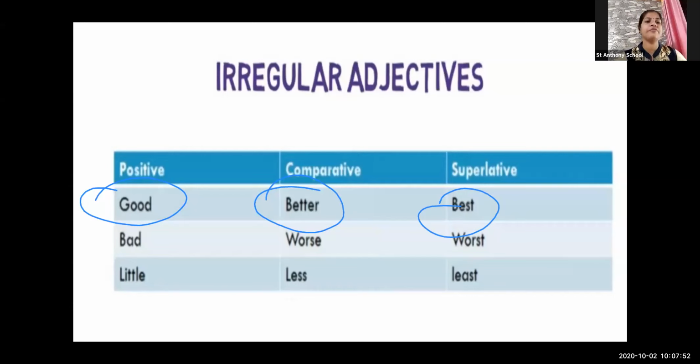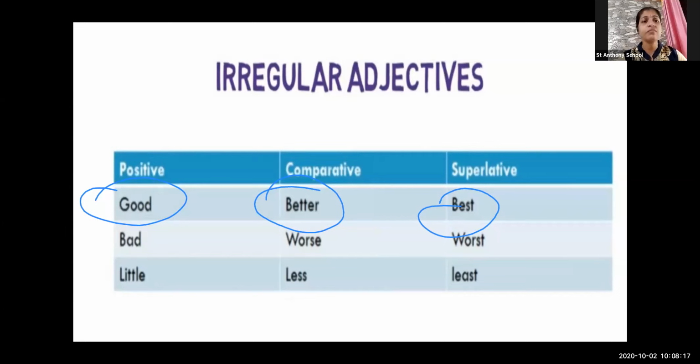Okay, let me give you the example. Poonam is a good girl. But when I'm talking about Poonam, I just give an adjective good. After some time, I want to find the comparison. I just have to do the comparison of Poonam with the other girl. What have I found?